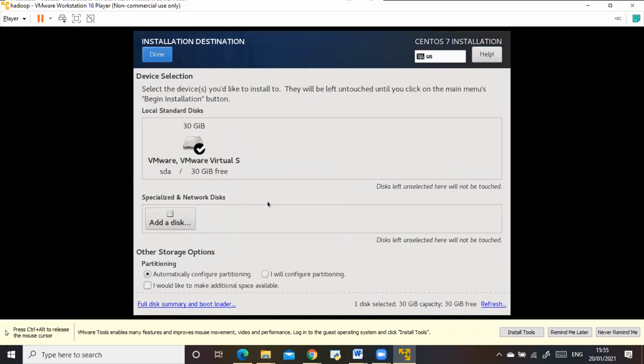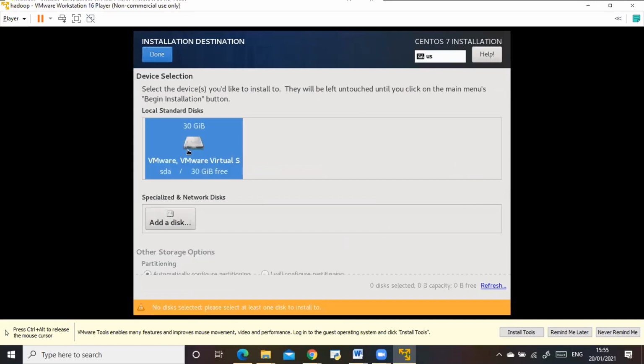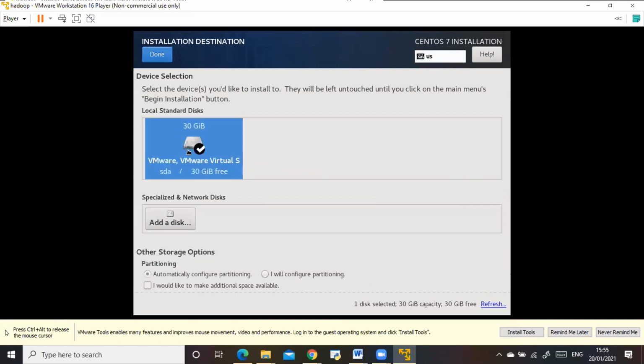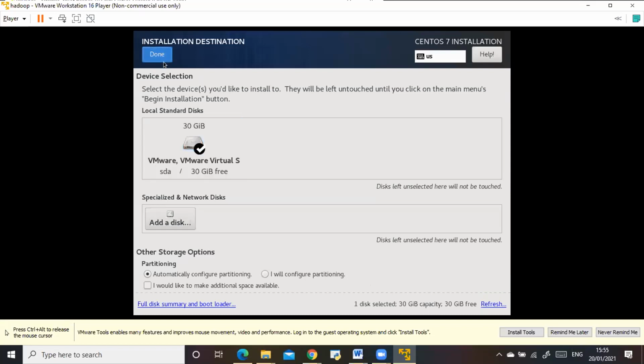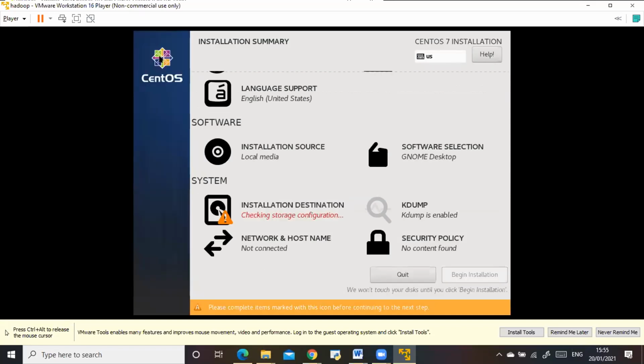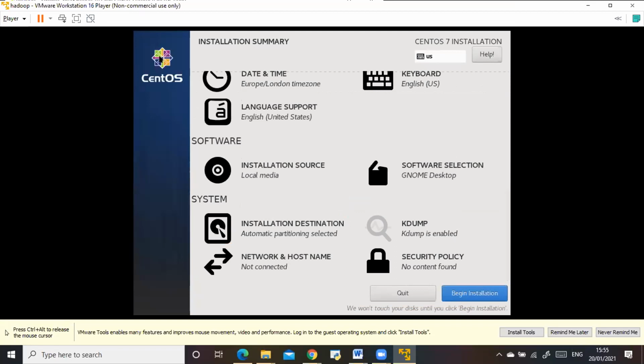You need to select that VMware virtual disk location which is given. Select it twice. The tick mark will be gone. You select it again and click done. What this is doing is making sure the system reads that disk location, so it removes that red color and warning message.